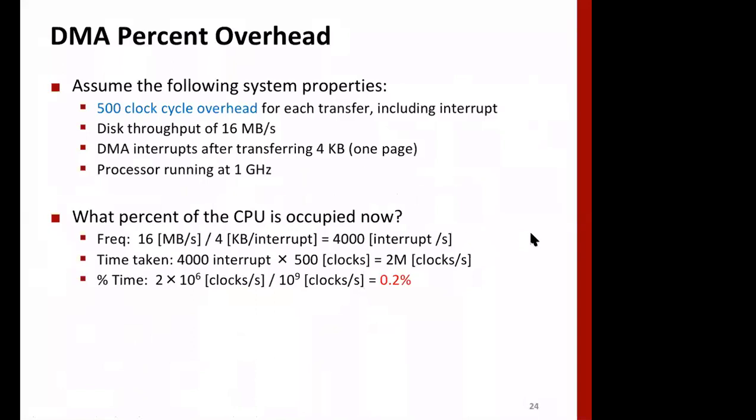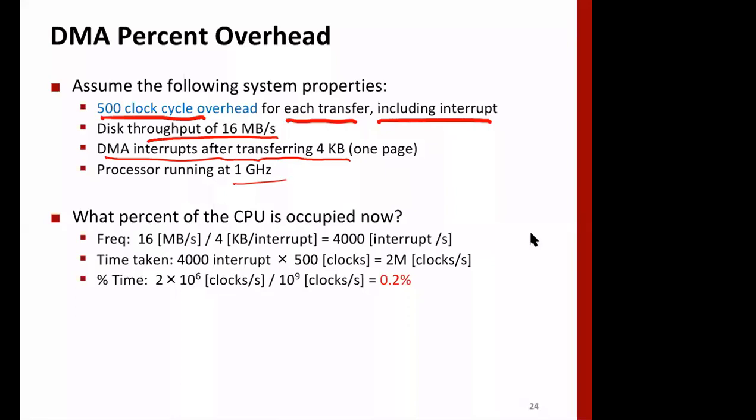so we can see that DMA now saves a lot of time, because the processor is freed up. So now we can calculate how much time it is freed up. Let's assume that each transfer, including interrupt, takes 500 clock cycles, and the throughput is about 16 megabits per second, and DMA interrupts after transferring 4 kilobytes, or one page. And the processor is running at 1 gigahertz.